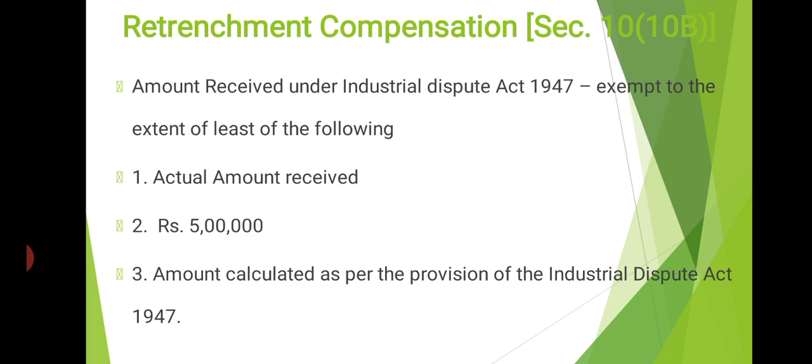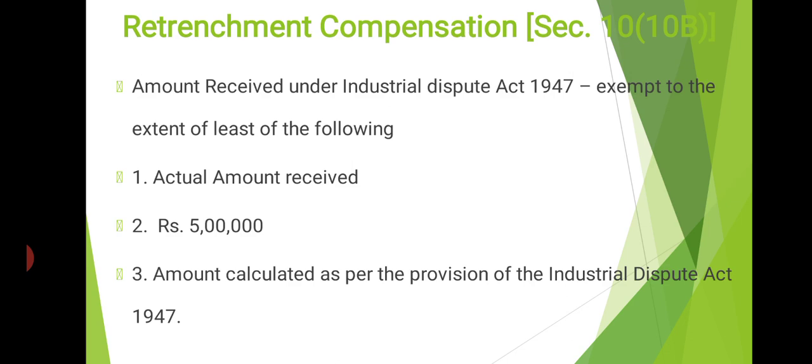As per section 10(10B) of the Income Tax Act 1961, retrenchment compensation means any amount which is received under the Industrial Disputes Act 1947. Clear? It's called retrenchment compensation. At the time of retrenching, some compensation may be paid by the employer to the employee under this act, that is called retrenchment compensation. So see the tax implication of the retrenchment compensation.